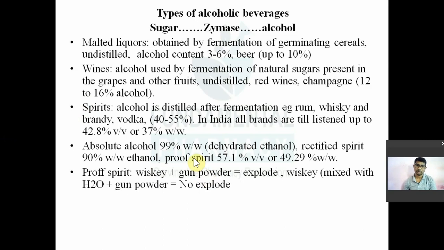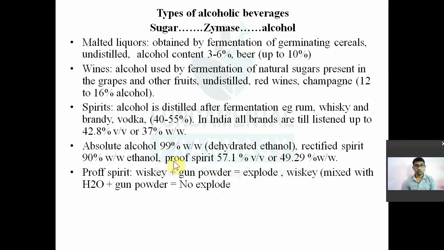Now proof spirit. इसके ऊपर GPAT में क्वेश्चन आ चुका है. What do you mean by proof? Alcohol, mainly ethanol, 57.1% volume by volume or 49.29% weight by weight ethanol. Okay. So again, 57.1% volume by volume or 49.29% weight by weight ethanol. That is known as a proof spirit.